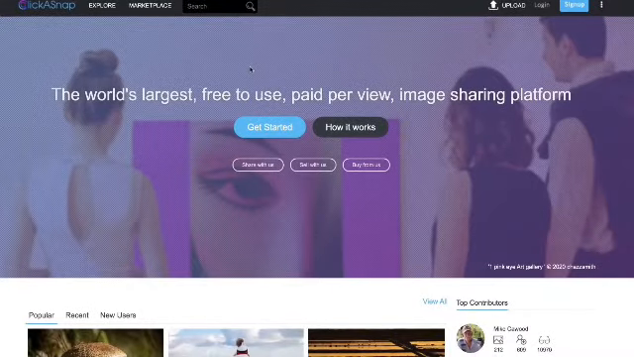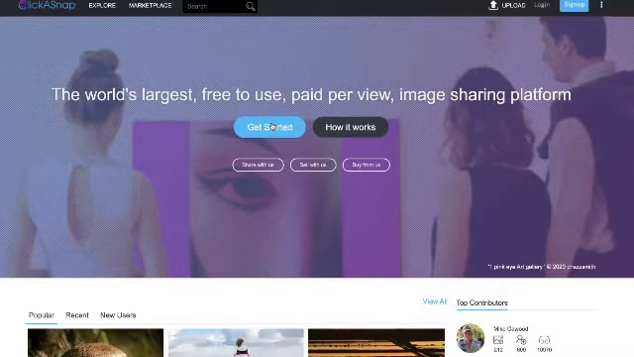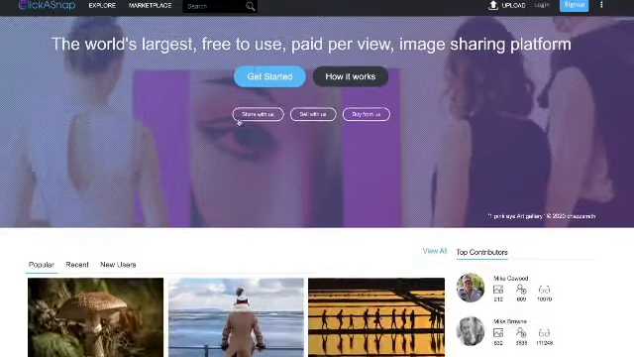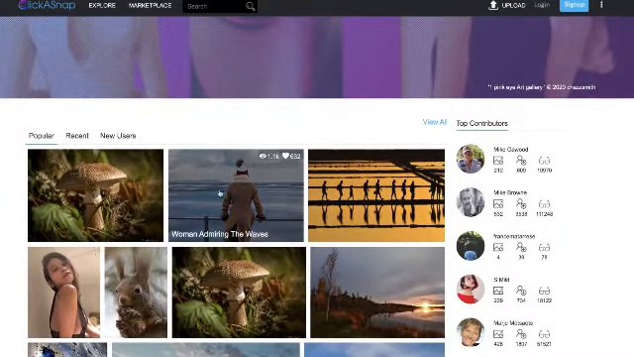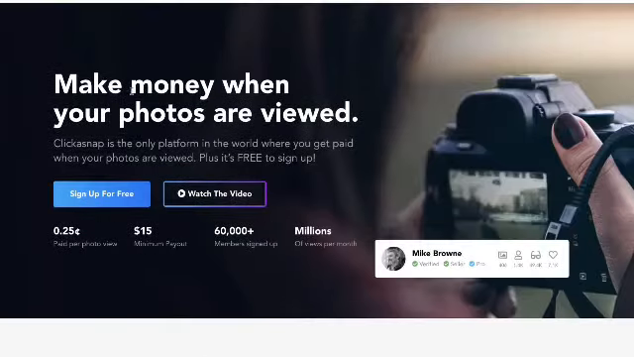Now let's start. The website that we are going to use in this tutorial to make money is called Click a Snap. As it is written here, this website is one of the largest free to use paid per view image sharing platforms. So on this website, whenever someone views your image, you will get paid. On this next page, you will make money whenever your images are viewed. You are going to earn 25 cents per view on your post.